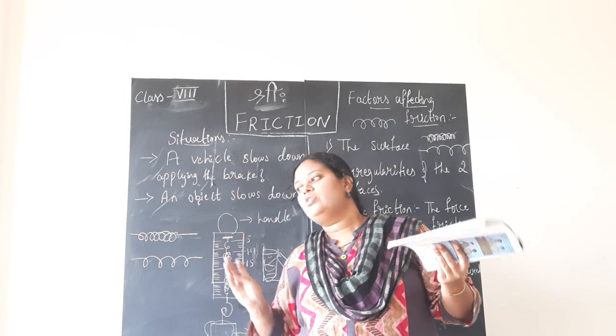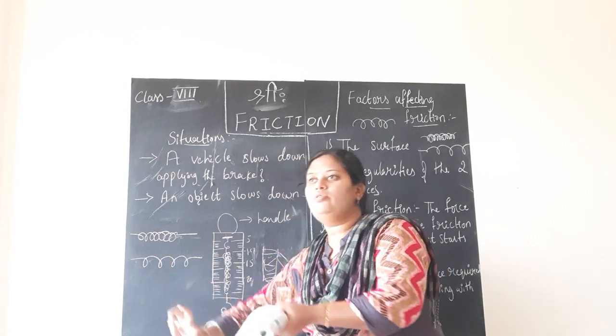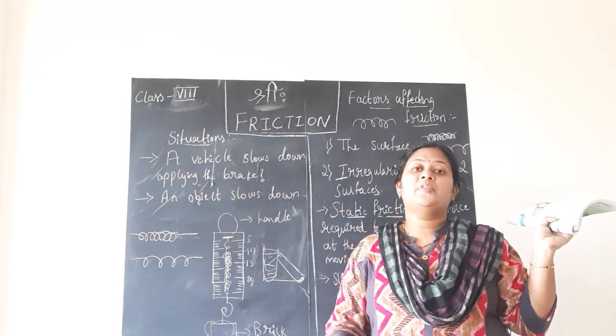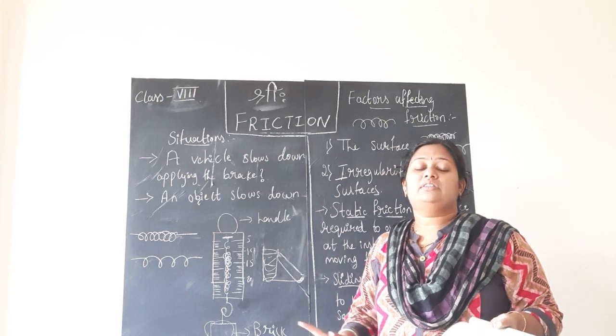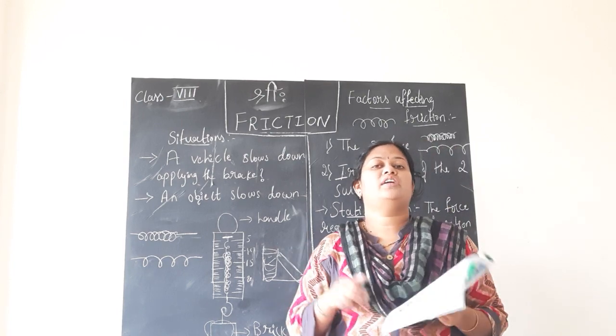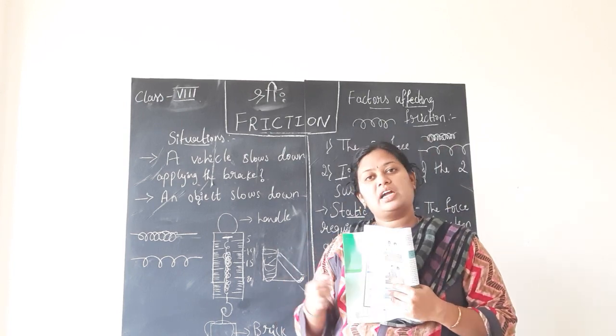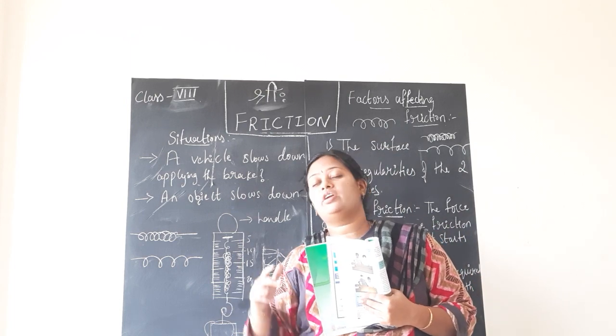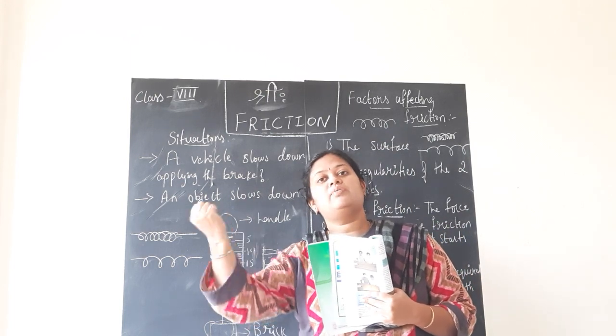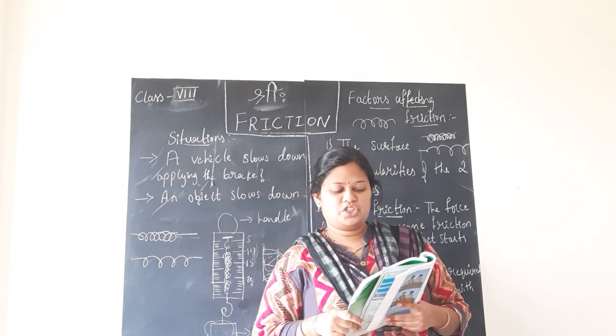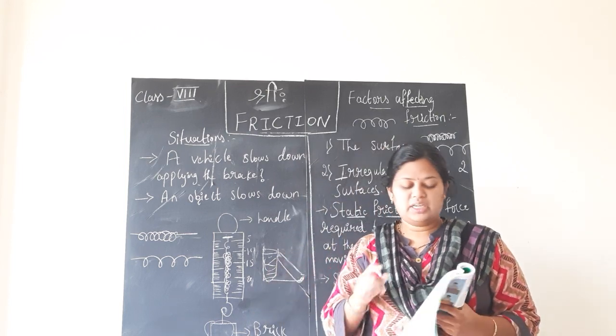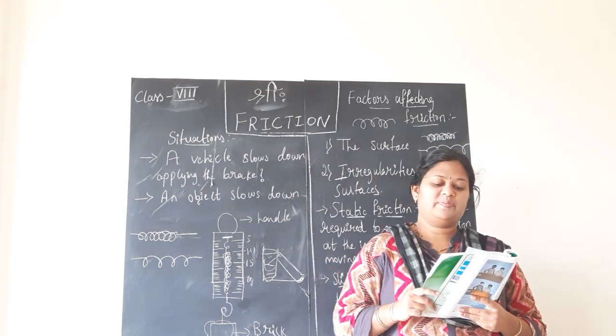So if the object is already moving, then to continue to move it is very easy. But if something is at rest and you are trying to push it, then it is difficult. Why? Because sliding friction is lesser when compared to the static friction. This is a very important concept. Please underline it in your textbook.